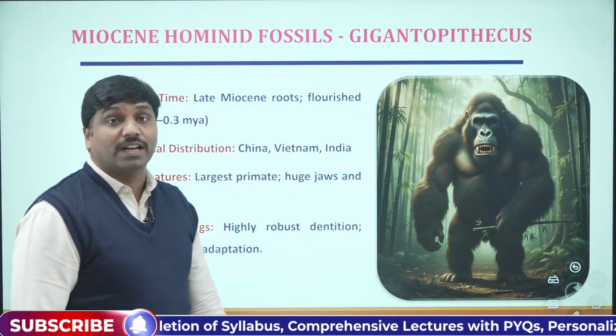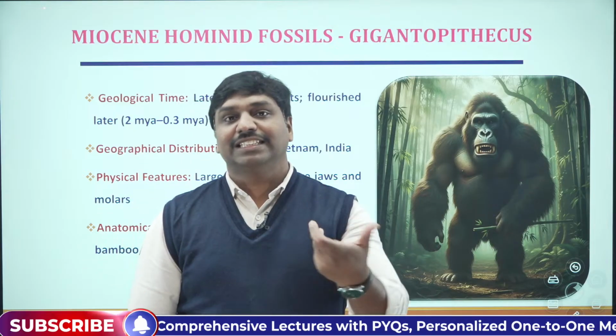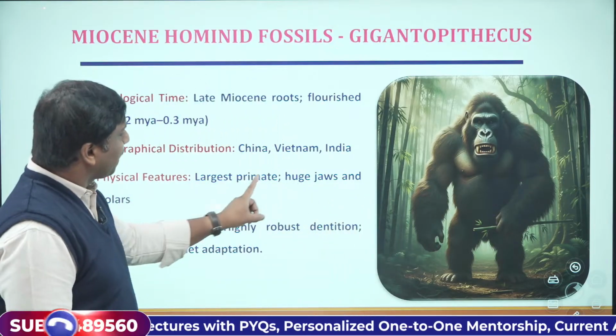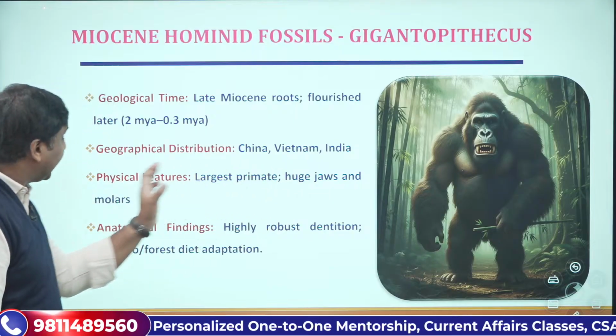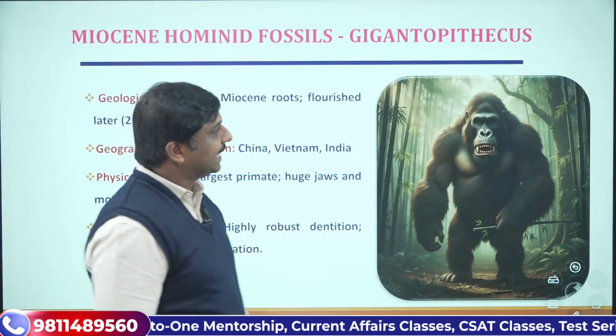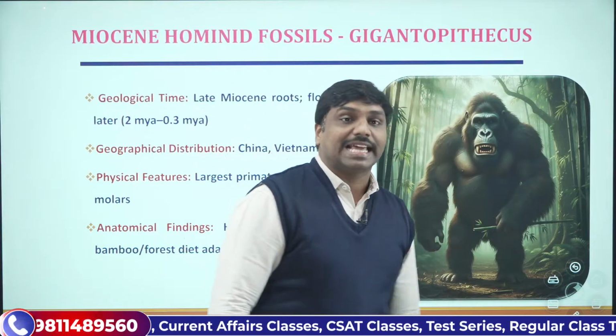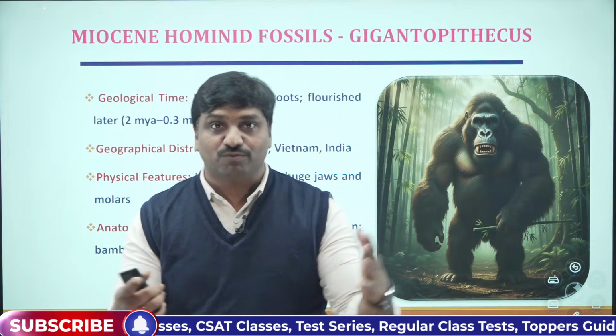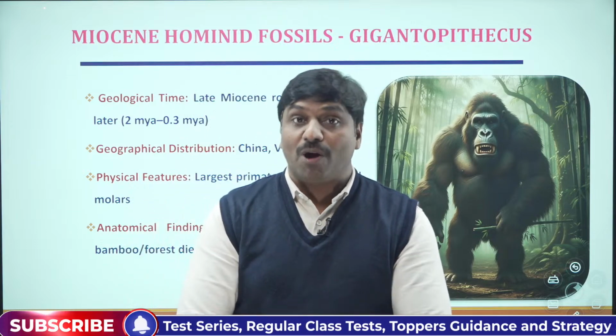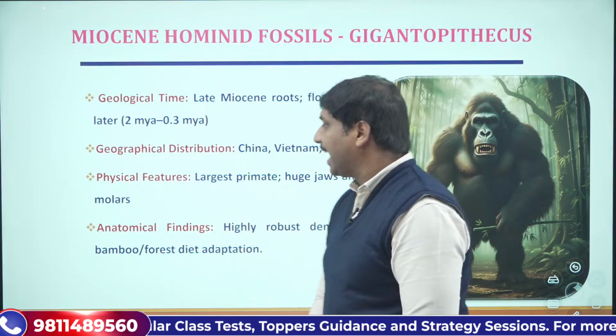It used to be considered as one of the largest primates among the hominoids. So that's one thing. Then it had huge jaws and huge molars. So you can see its structure. That's how the Gigantopithecus was a kind of Bahubali species. So we can have it like that.